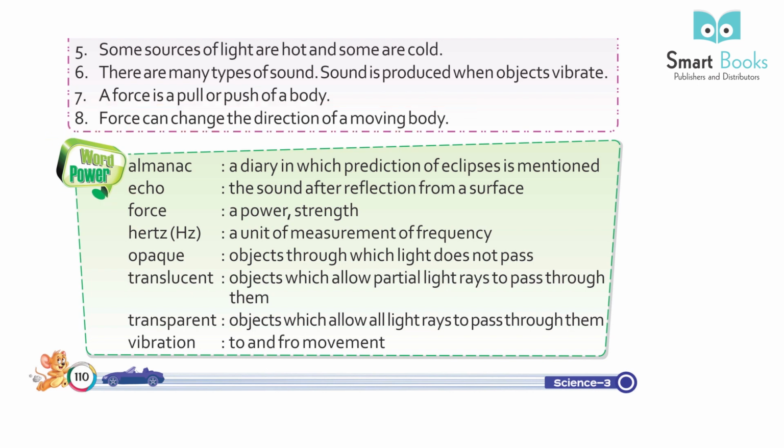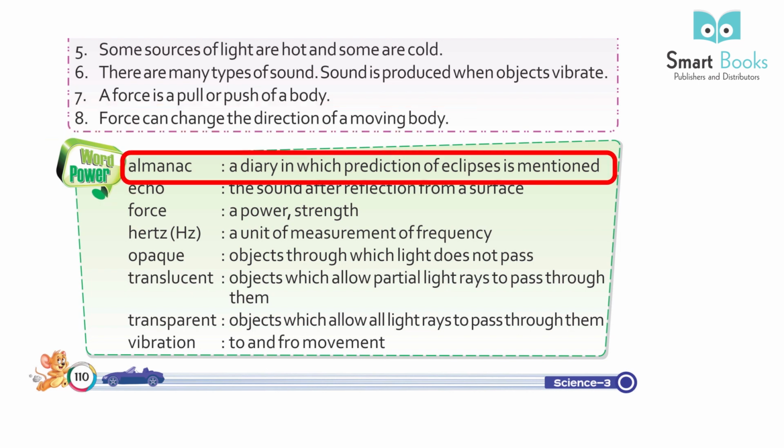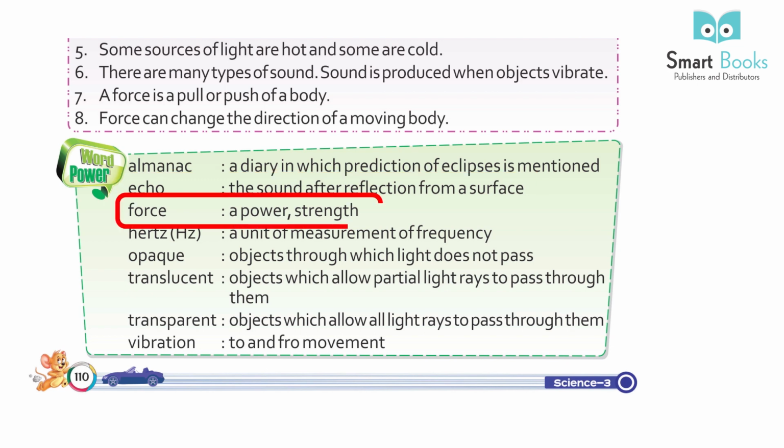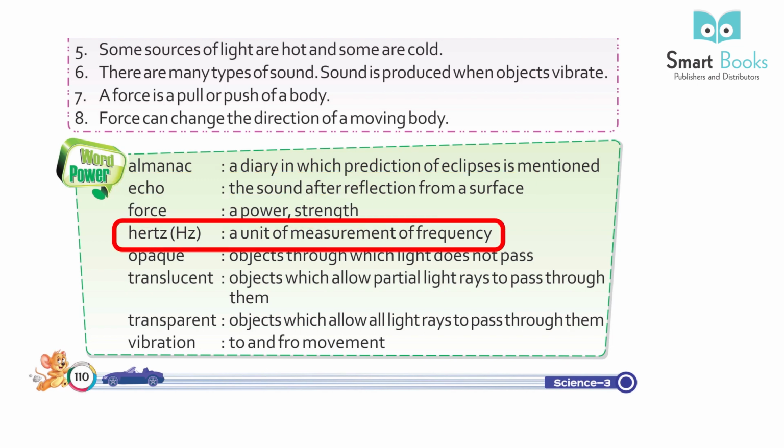Word power. Almanac: a diary in which prediction of eclipses is mentioned. Echo: the sound after reflection from a surface. Force: a power, strength. Hertz: a unit of measurement of frequency.